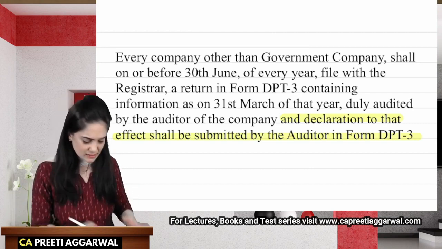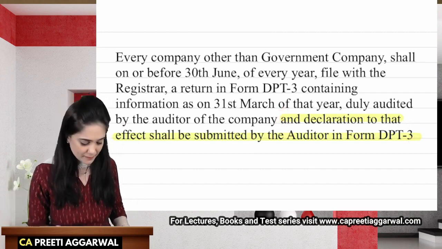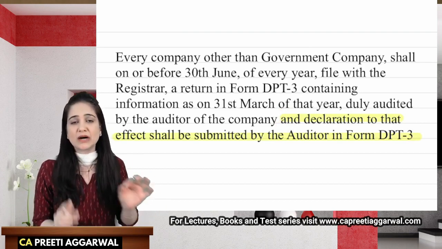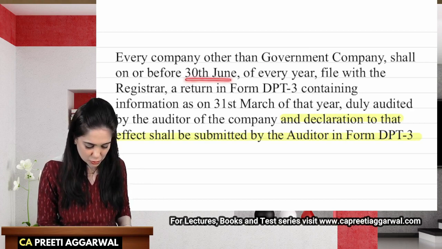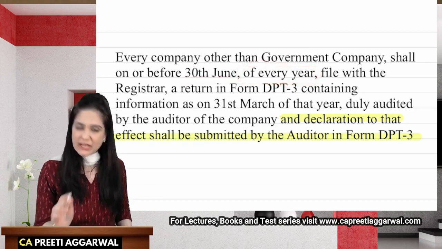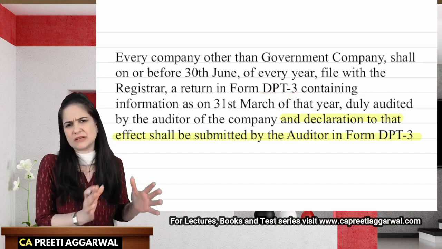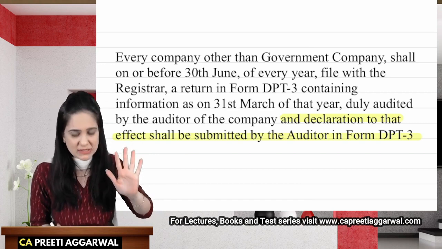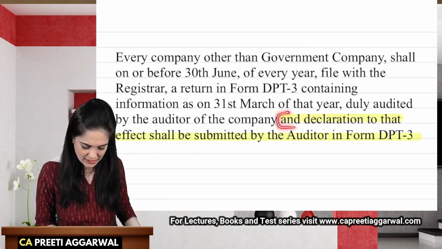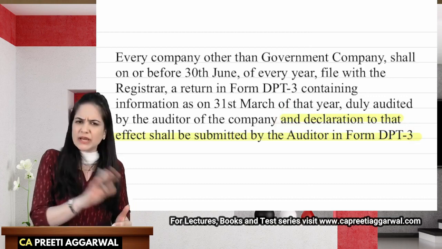Let's read the sentence. So whatever I have highlighted is to be added as an amendment. Every company other than a government company shall on or before 30th June of every year file with the registrar a return in form DPT3 containing information as at 31st March every year, duly audited by the auditor. So that is what we already discussed. This is to be added, and a declaration to that effect shall be submitted by the auditor in form DPT3.